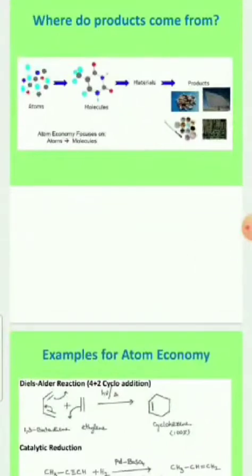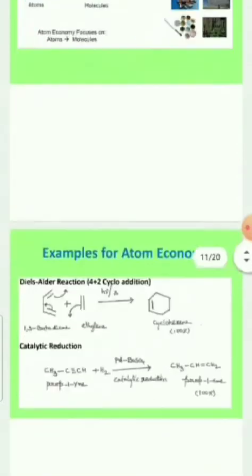Where do products come from? Atoms combine to form molecules, molecules combine to form materials, and finally materials combine to form products. In this way the products are formed. Atom economy focuses on atoms to the formation of molecules.